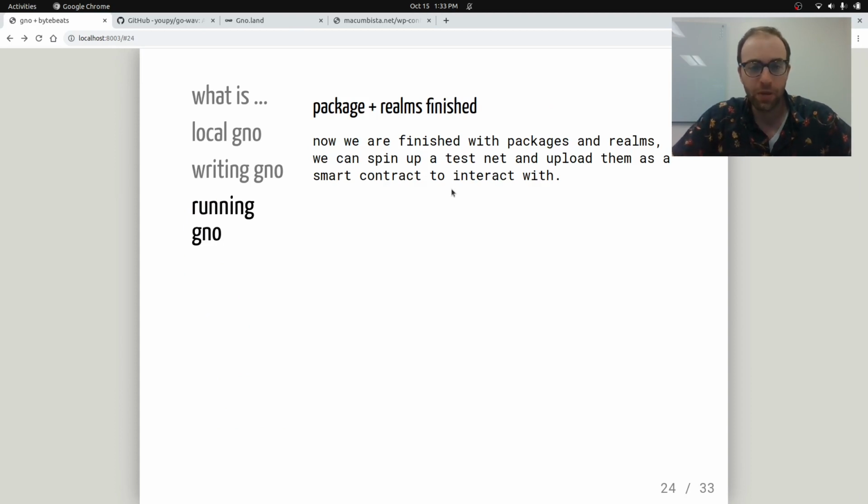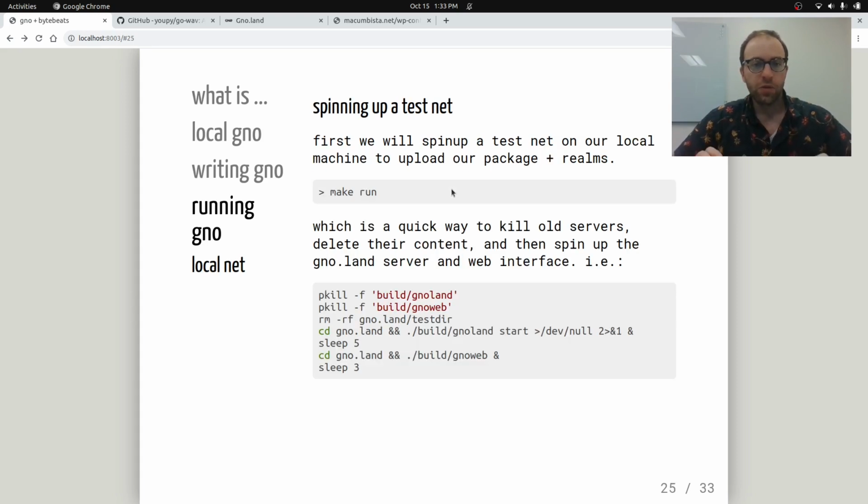And that's it. So we have our packages, we have our realms, and now let's testnet and upload them into a smart contract to actually interact with. So spinning up a testnet is basically to aid our local development. In the future, you'll be able to upload your smart contract to the main net with actual tokens, but right now we have our Genesis block with our tokens allocated for our keys, and we can use those directly on our local machine to actually use the whole system at once.